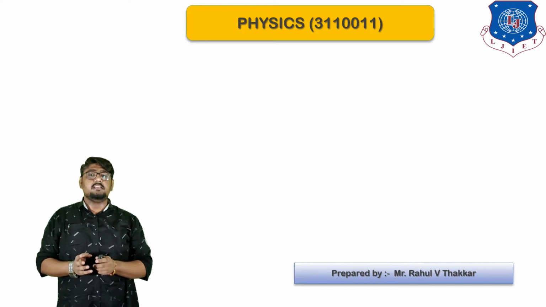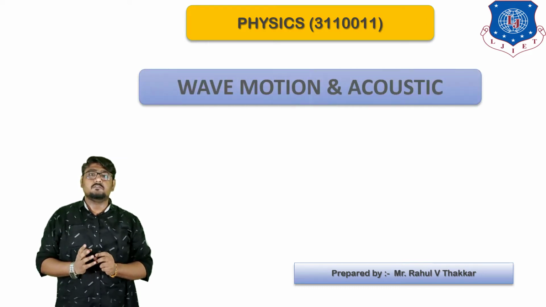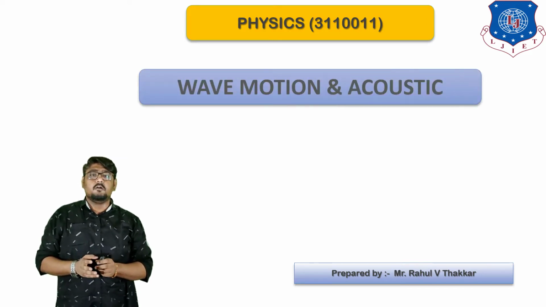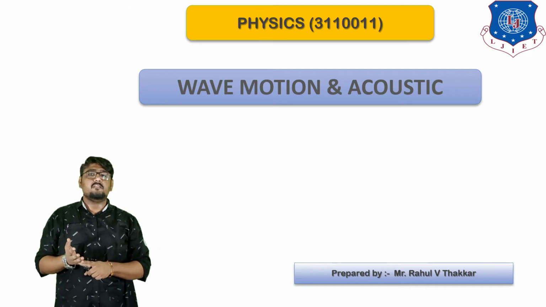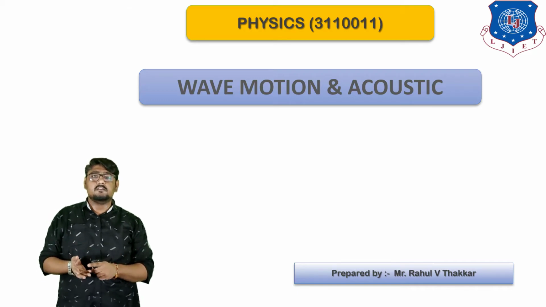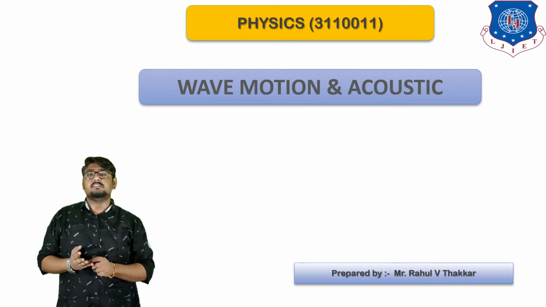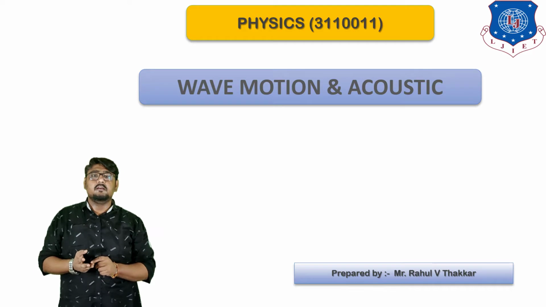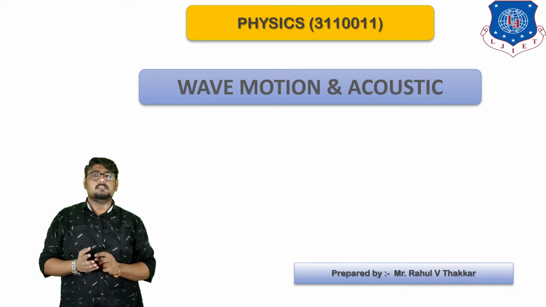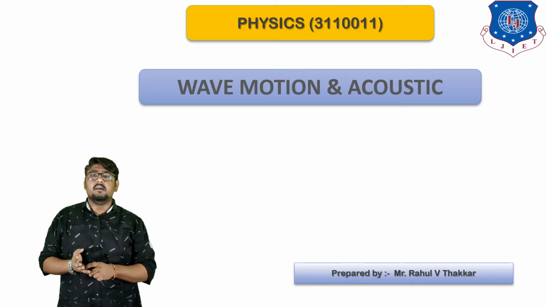Till now, in this chapter of wave motion and acoustics, we have learned about the types of waves, classification of sound waves, classification of musical sound, and characteristics of musical sound, along with sound absorption and reverberation. In that, we have learned what is sound absorption, what are the various properties of sound absorbing material, what is reverberation time, and how it is calculated.